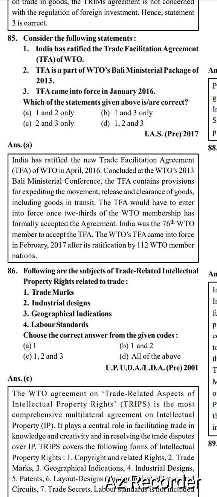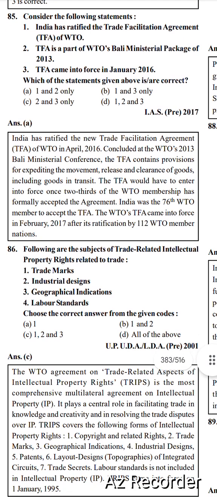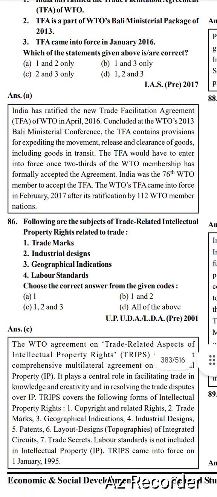The TFA would enter into force once two-thirds of the World Trade Organization membership had formally accepted the agreement. India was the 76th WTO member to accept the TFA. The TFA came into force in February 2017 after ratification by 112 WTO member nations.